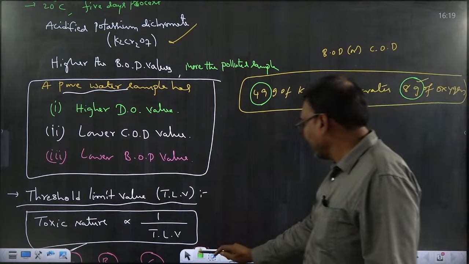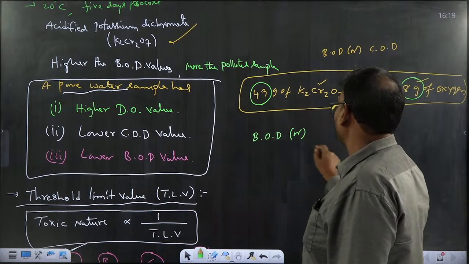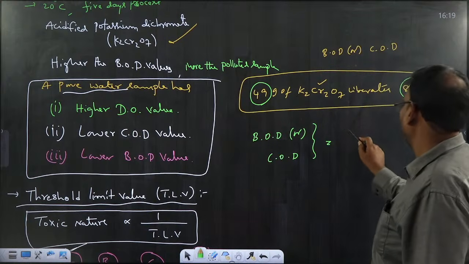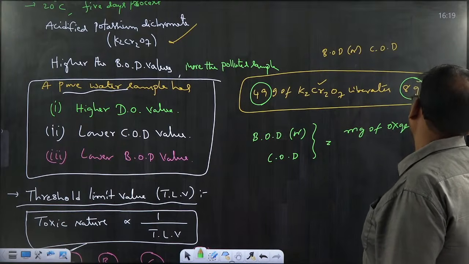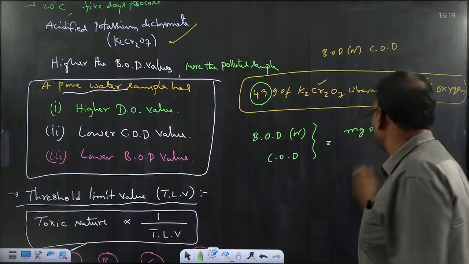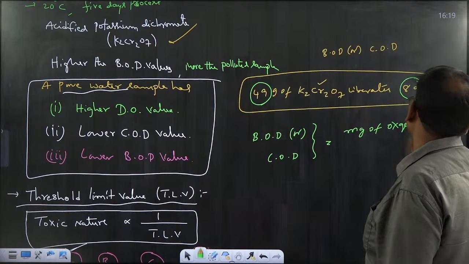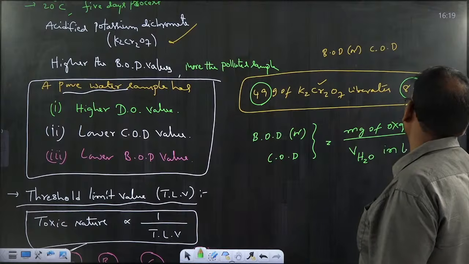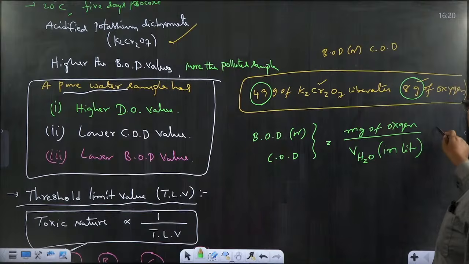From this we can calculate the BOD or COD by using the formula: BOD or COD is equal to milligrams of oxygen divided by the volume of the water in liters. By using this formula we can calculate the BOD and COD, which is obtained in parts per million, ppm.